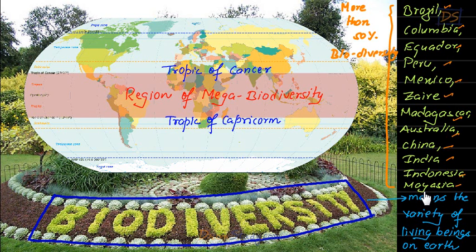What it means is that if you take all these countries together, you will be able to find 50% of the total living organisms, or 50% variety of the total living organisms on this earth. You understand? So if there are X varieties of living organisms on this planet, you will find X by 2 varieties in these countries itself, students. That's why this region is called the region of mega biodiversity.